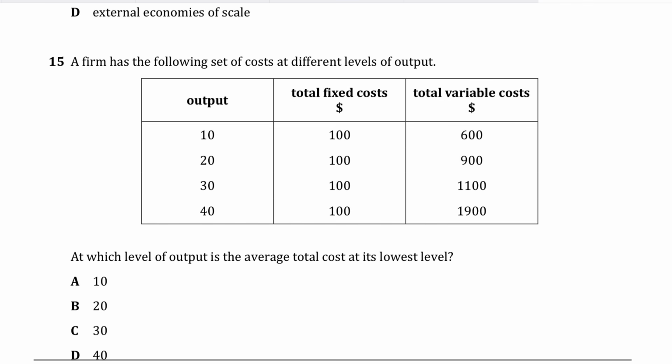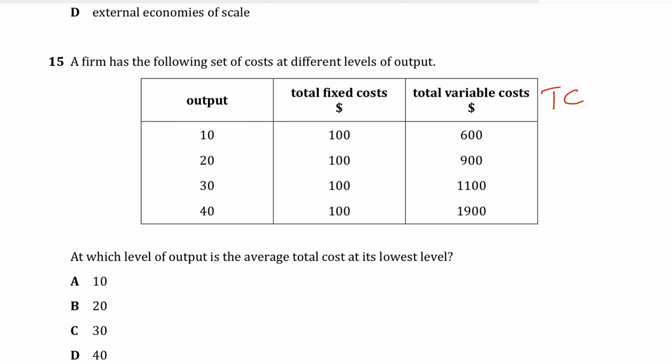Question 15. The firm has the following set of costs at different levels of output. So you have different outputs, total fixed cost, total variable cost. They're asking at which level of output the average total cost is the lowest. This is a pretty repeated question. All you need to do is calculate total cost, which is the sum of fixed cost and variable cost. This would be 700, 1,000, 1,200, 2,000.